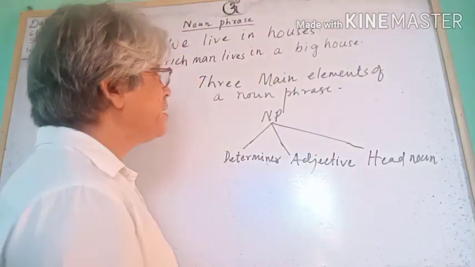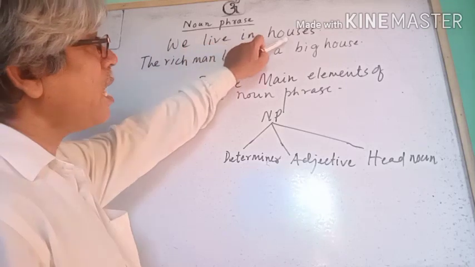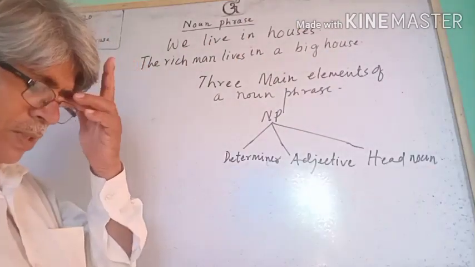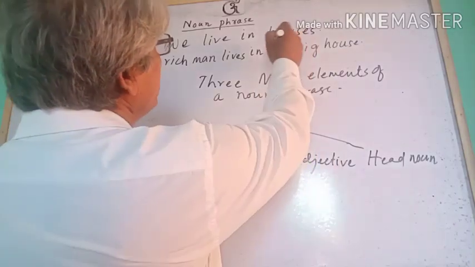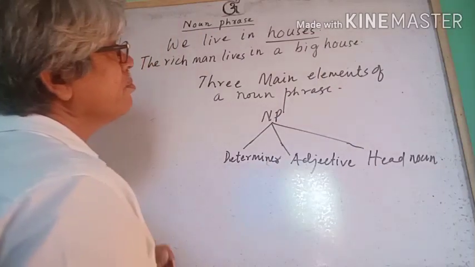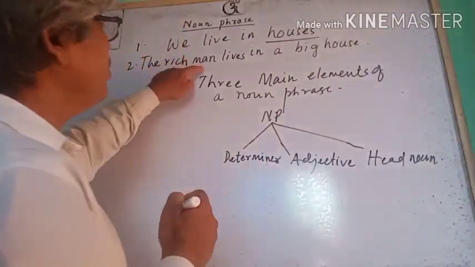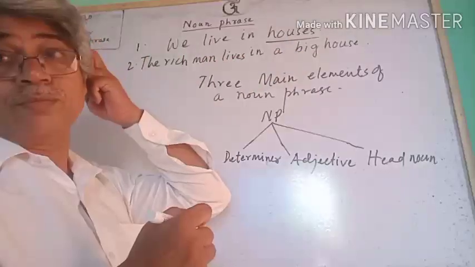Okay? Let's see an example. We live in houses. Here the noun is houses. And in the second sentence, the rich man lives in a big house.